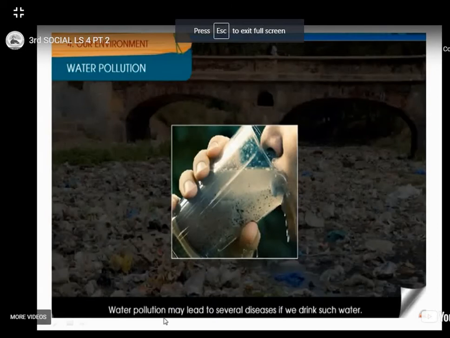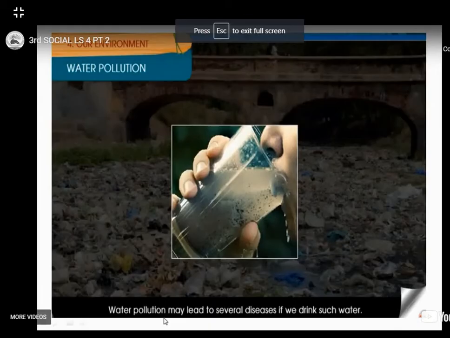See children, water pollution may lead to several diseases. If we drink impure water, what happens children? See how it is. It's very impure water. Is it good for health children? No. We do not drink this type of water. We should drink clean or boiled water.